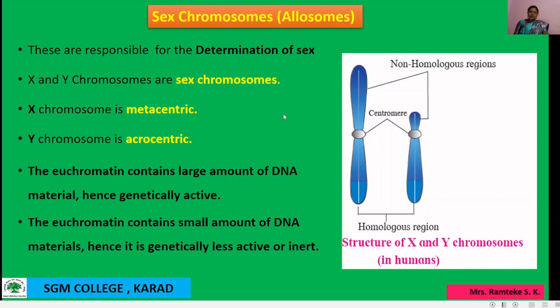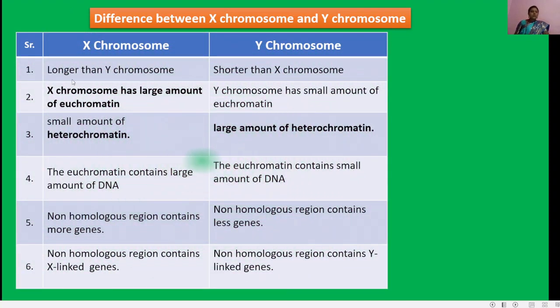Now we will understand the X and Y chromosomes thoroughly with the help of differences. First, the X chromosome is longer than the Y chromosome, while the Y chromosome is shorter. The X chromosome has a large amount of euchromatin, while the Y chromosome has a small amount.